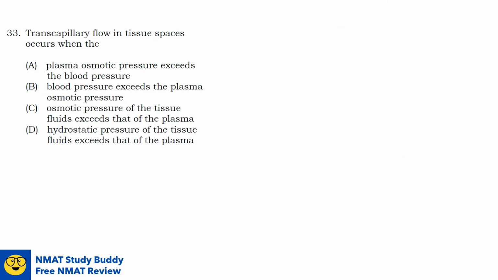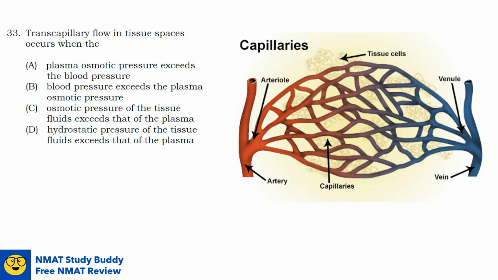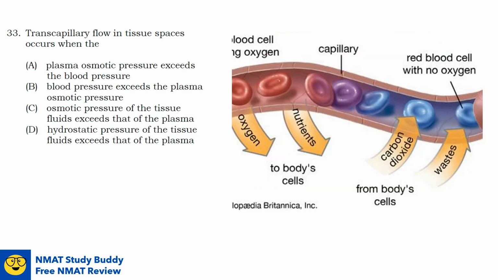Question number 33. Transcapillary flow in tissue spaces occurs when the blank. Let's have a review. A capillary is a microscopic blood vessel that penetrates the tissues and allows exchange between the blood and the interstitial fluid. Capillary flow allows the flow of small molecules across capillaries such as glucose and oxygen, here oxygen and nutrients, from the blood into the tissues, and carbon dioxide and waste from the tissues into the blood.